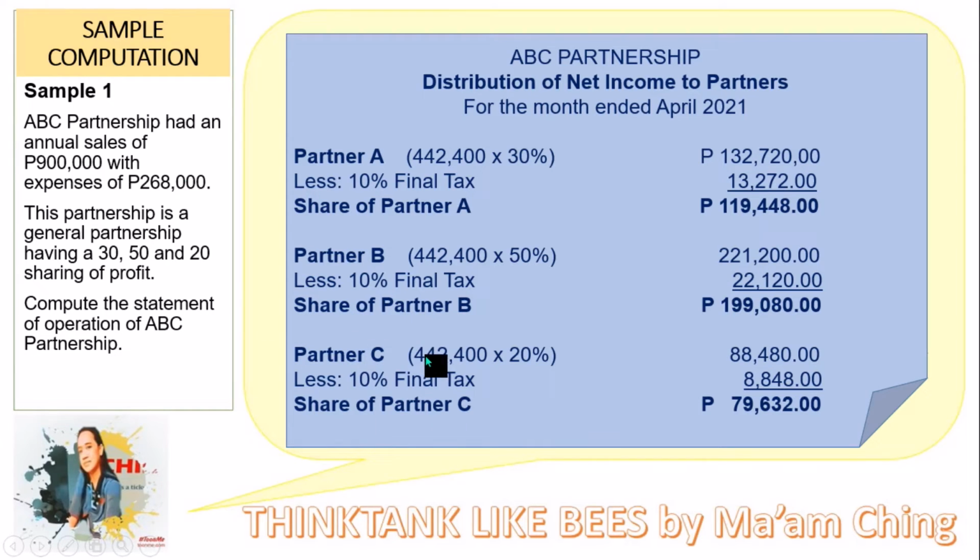For partner C, we have 442,400 multiplied by 20% because the sharing of profit is 30, 50, 20. So partner C had 20%. 442,400 times 20% is 88,480. Then deduct the 10% final tax. So the basis is 88,480 times 10%. The share now of partner C upon deducting these two is 79,632. This is the take-home income of partner C.